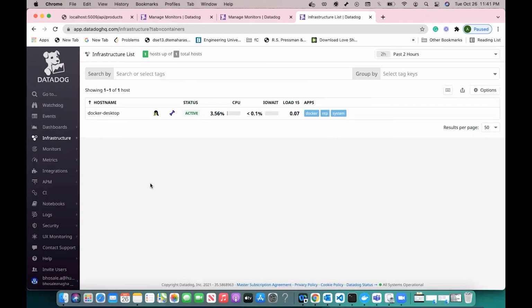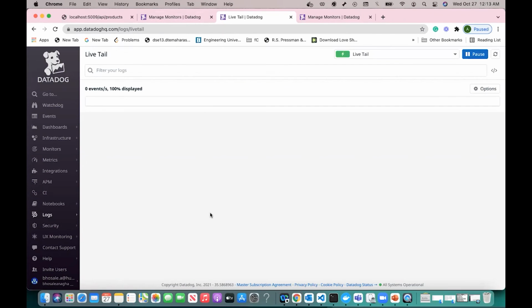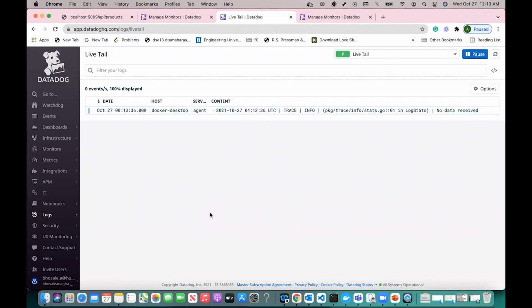The second part is auto instrumentation. Auto instrumentation helps to avoid additional code in the application for tracing and logging. For that, we are currently using the ddtrace library. In this, we are currently facing some issues. Let me show where exactly we are at this point.